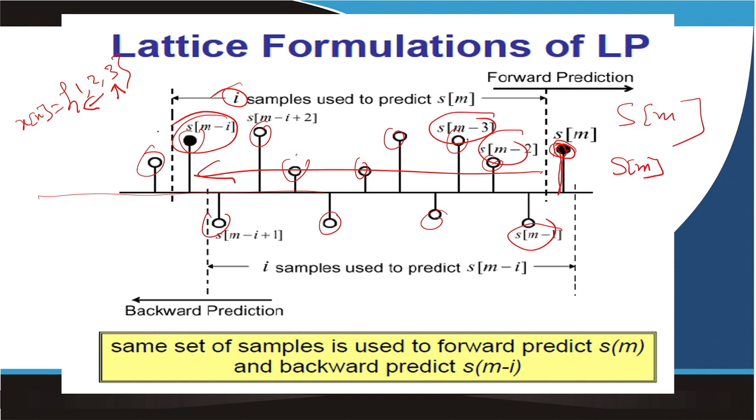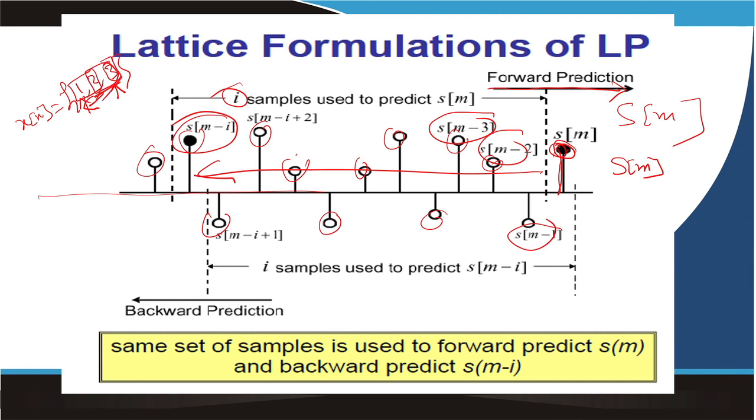When I predict that way, it is called forward prediction. I am predicting 3 from the previous 2 samples. Also, I can predict 1 from the later samples, that is, from 2 and 3.